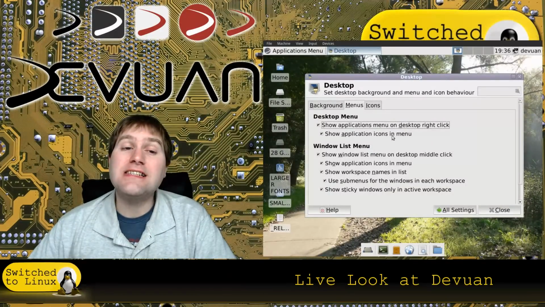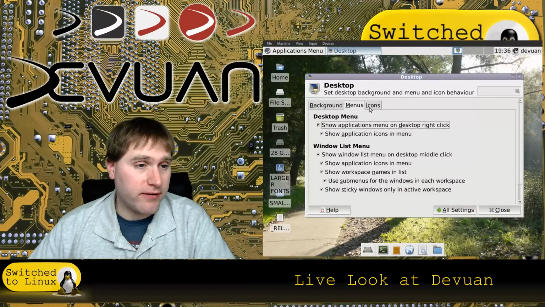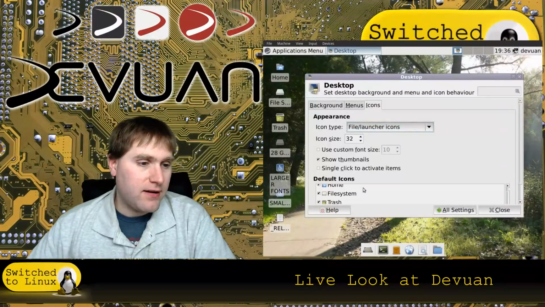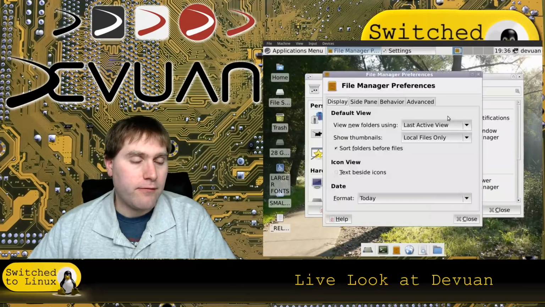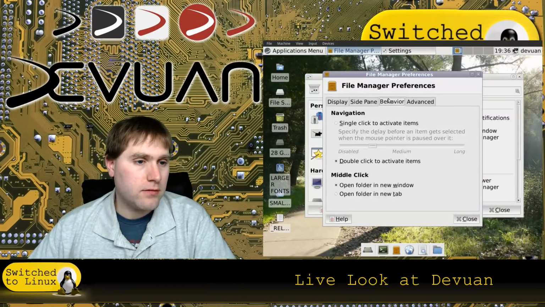All right. See, I cannot stand that scrolling the mouse wheel to do that. I've got to see if I can fix that. All right, so here you can determine what is on the desktop by default, so that's actually good. Your file manager.